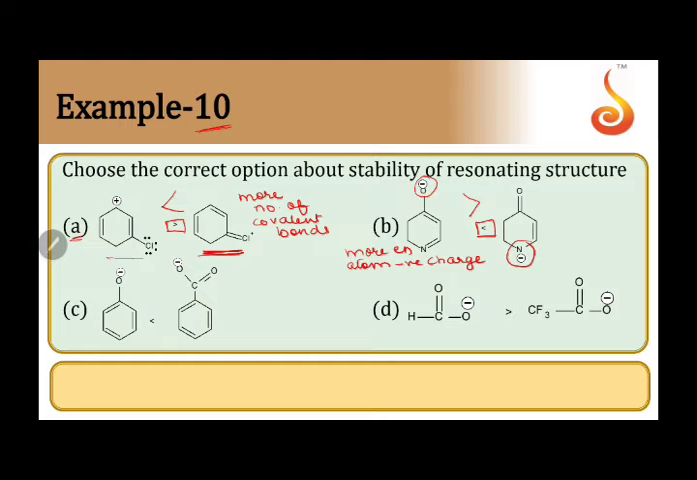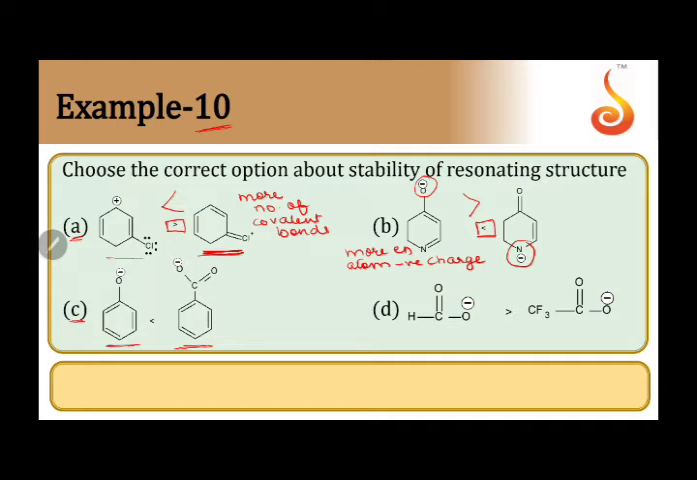In option C, first thing is that these two structures are not for the same compound. They are not resonating structures of the same compound. So we should not apply the rules of resonance here. We should compare the structures in a different manner.